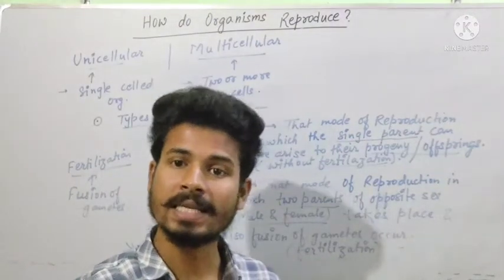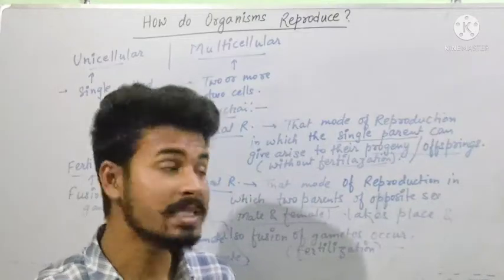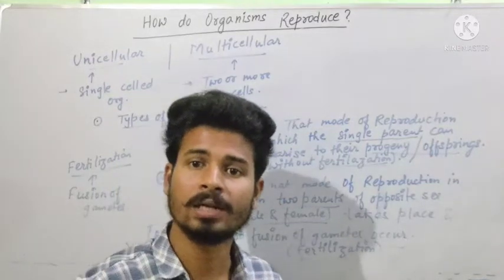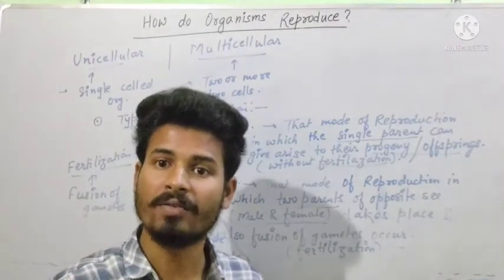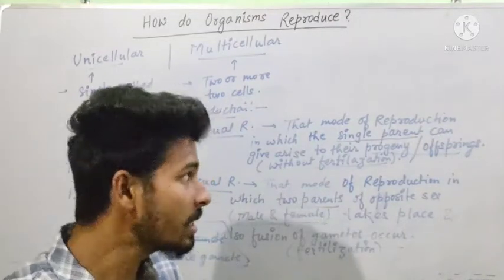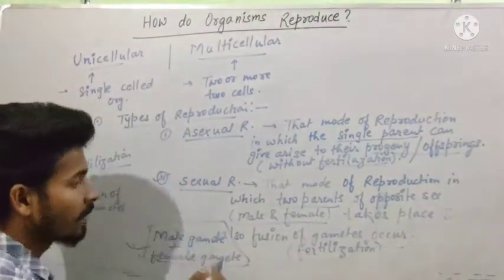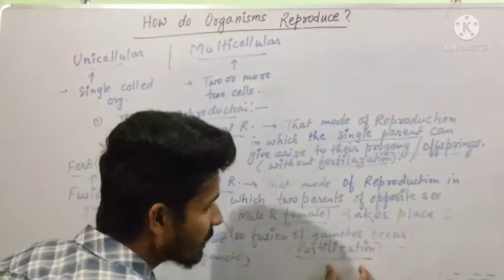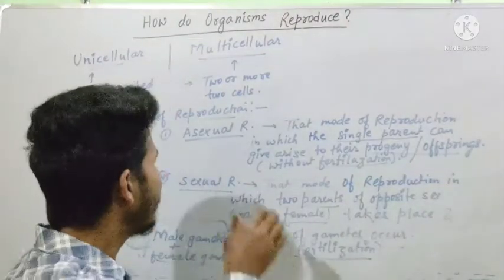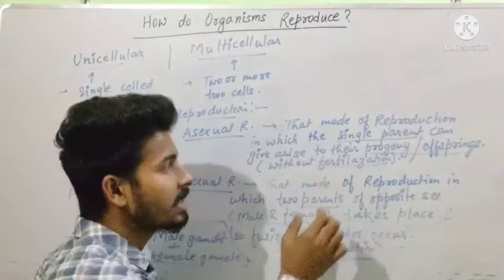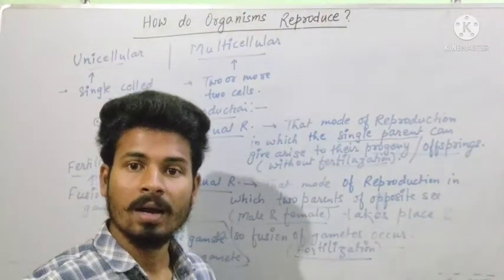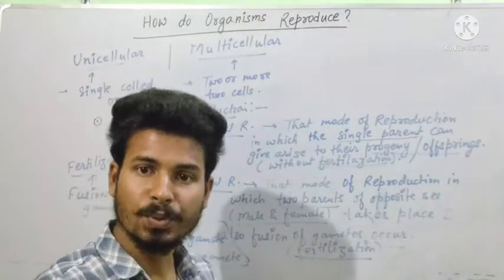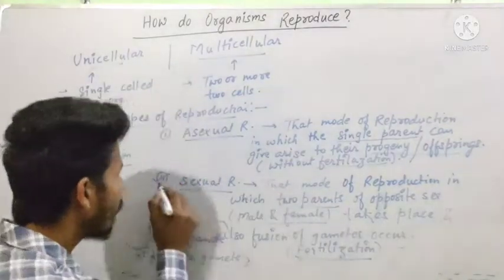Variation, that is changes in an organism, or we can say the parents and the progeny will differ. In which mode of reproduction will the progeny differ from the parent the most? The answer is that fertilization occurs in the sexual mode of reproduction, while in the asexual mode fertilization doesn't occur. Keep in mind that if fertilization occurs, that is, fusion of gametes takes place, then the variation will be most.